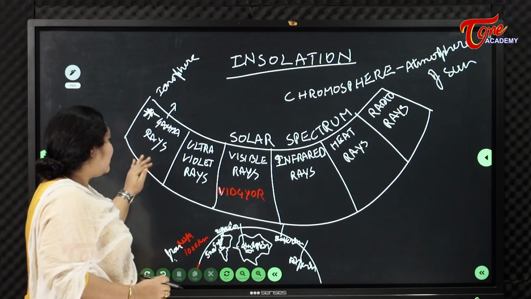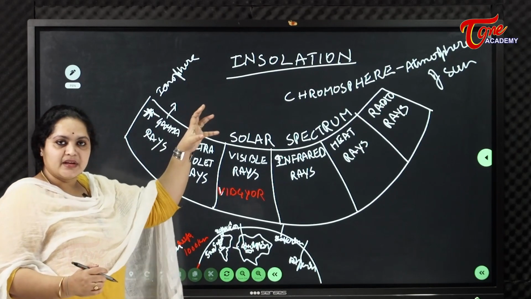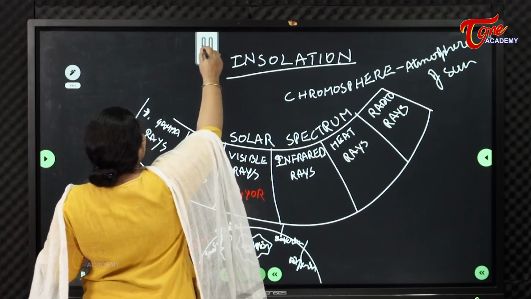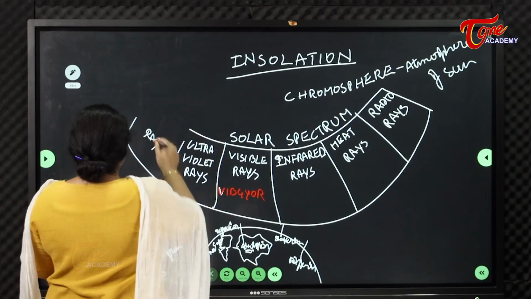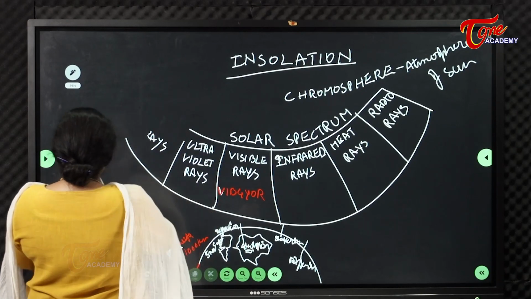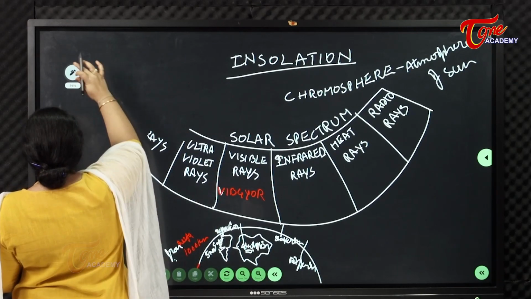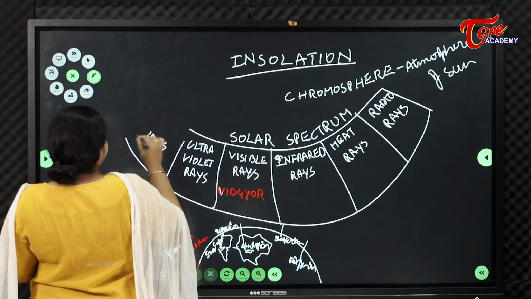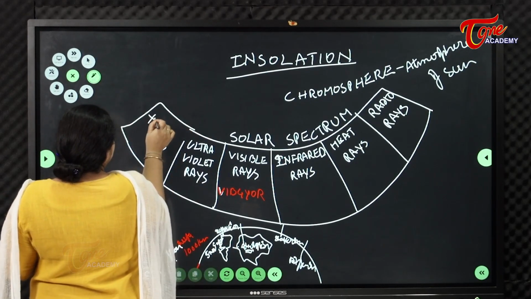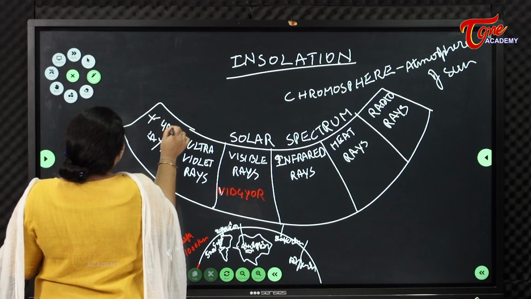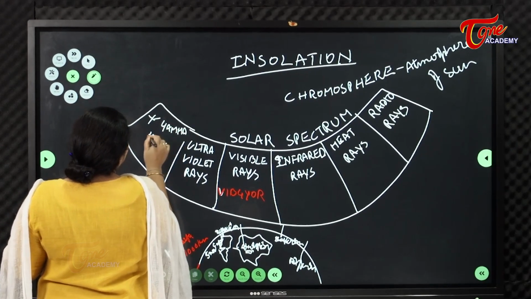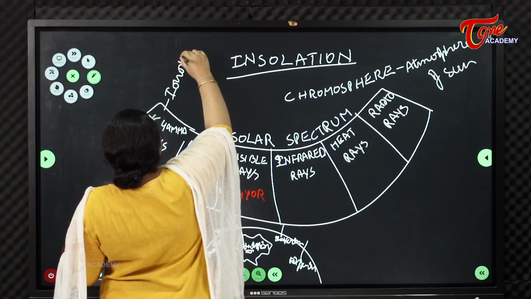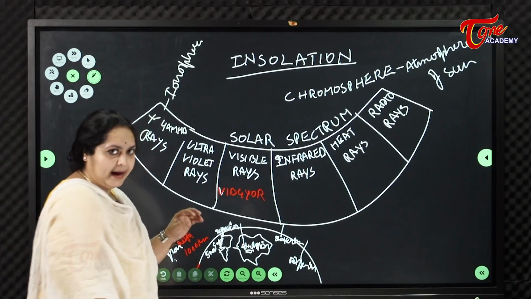So these X and gamma rays get trapped in the ionosphere, as these are very dangerous to our earth.